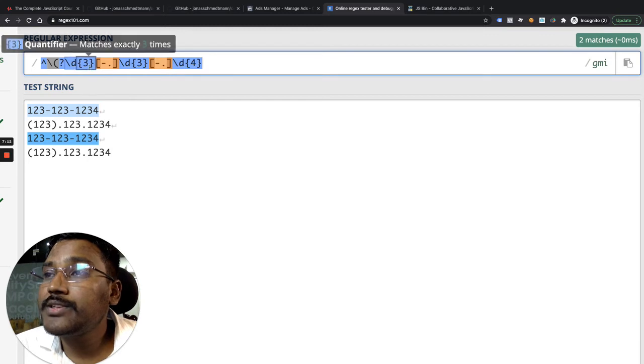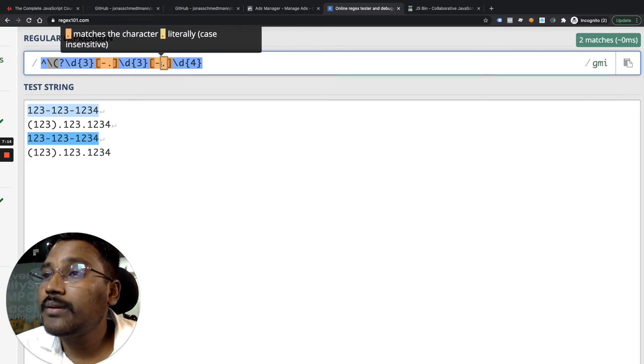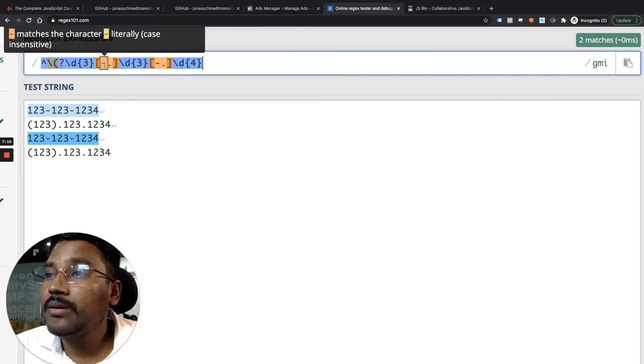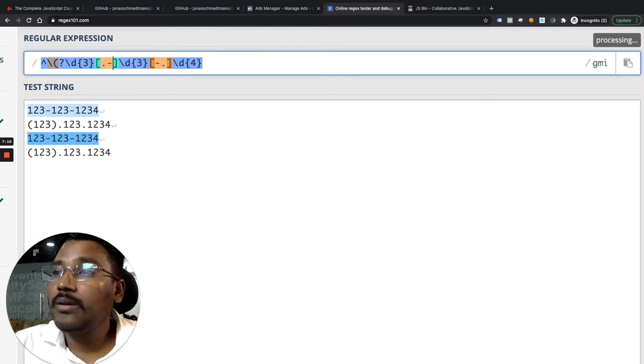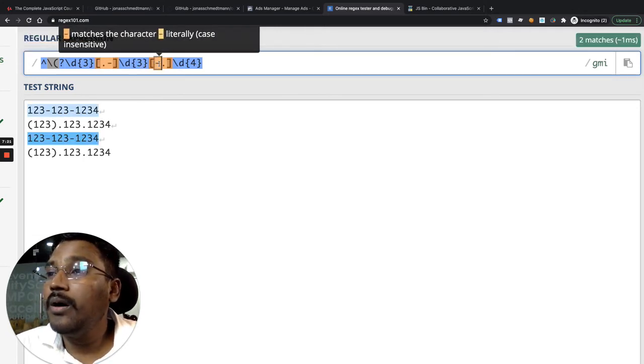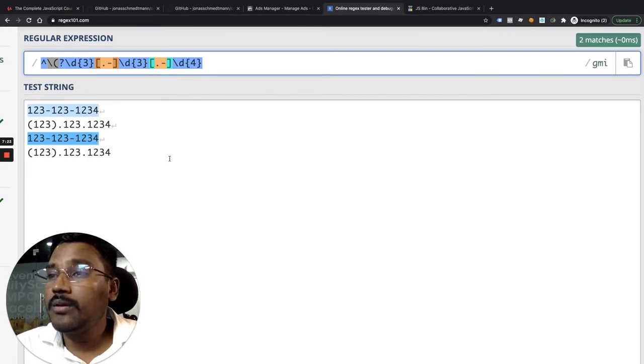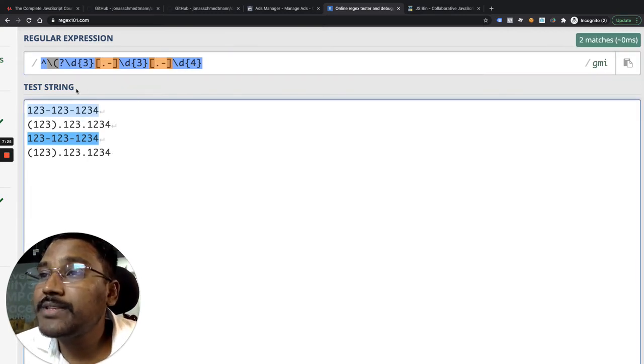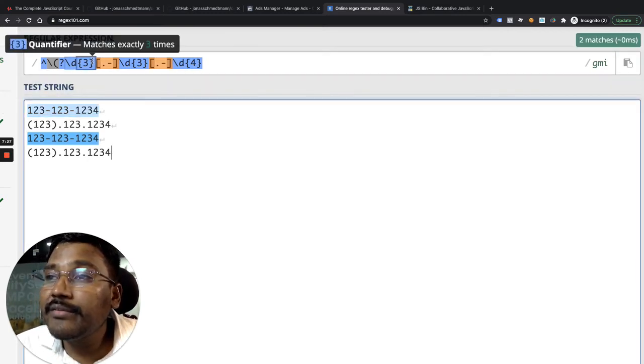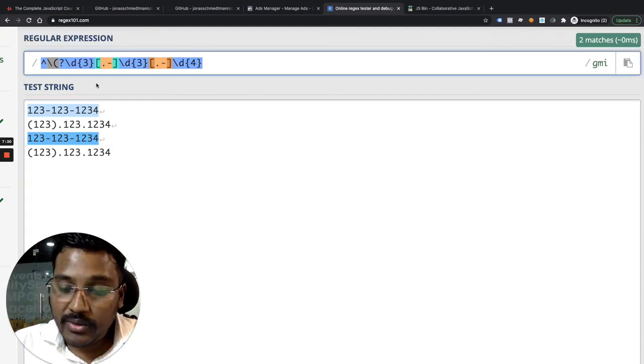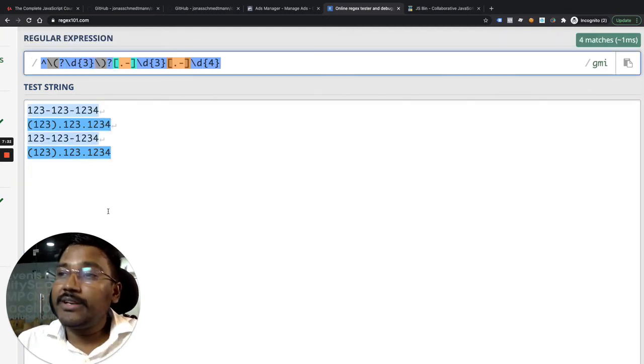One, 2, 3, it's matching, hyphen. Now it is matching. Why was it not matching before? Because here I did not give the closing parenthesis. So what I have to do is close it. Now see, it will match all of them.